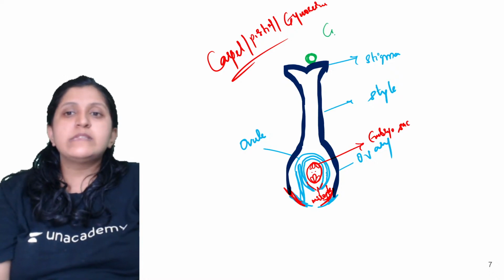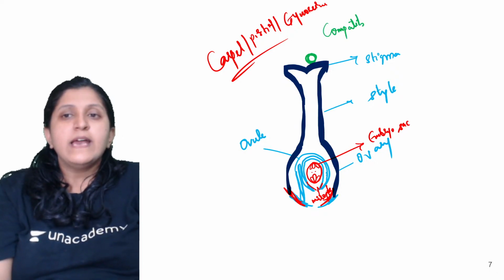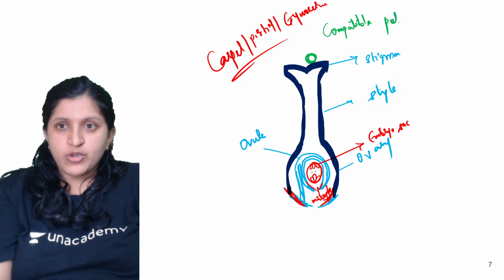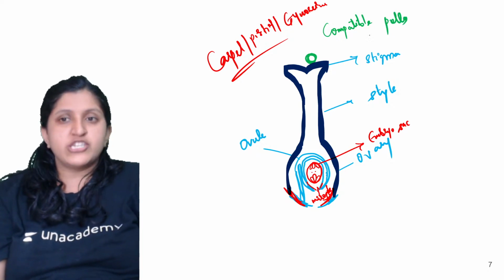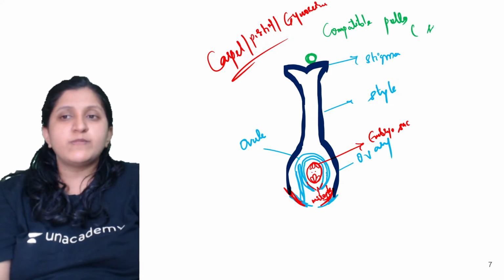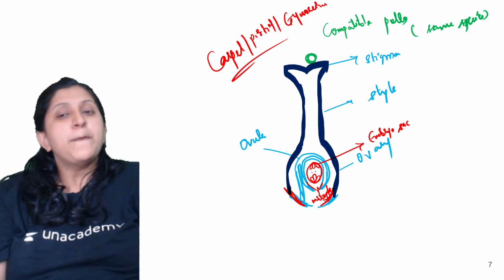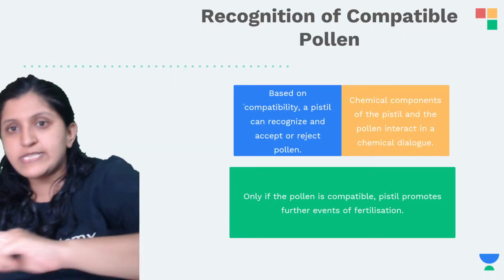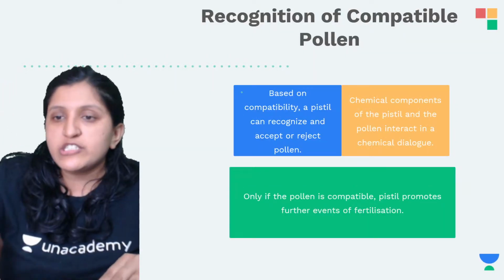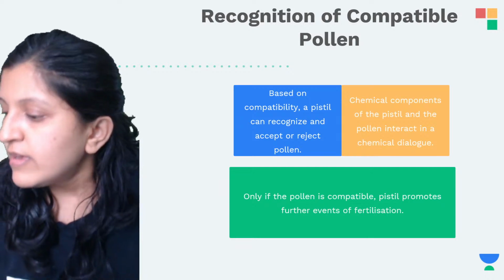Once the stigma recognizes that this is the compatible pollen, matching, belonging to the same species, an interaction is going to occur between the pollen and the stigma. That is recognition of compatible pollen.